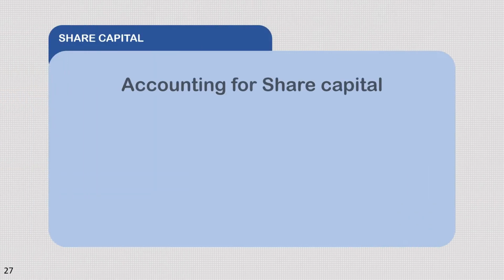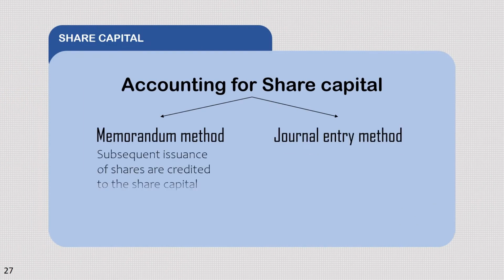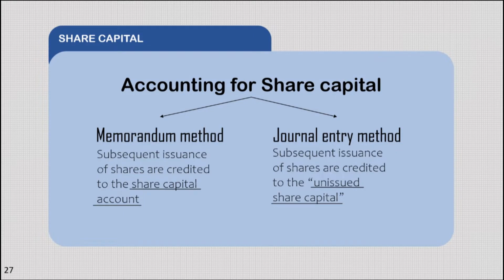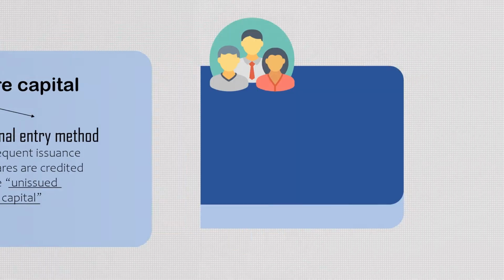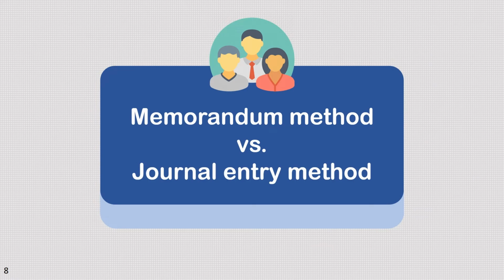Accounting for share capital. We have two methods for share capital. First is the memorandum method. Subsequent issuances of shares are credited to the share capital account. And next, the journal entry method. Subsequent issuances of shares are credited to the unissued share capital. So, the only difference between them is the credited part. Memorandum method versus journal entry method.